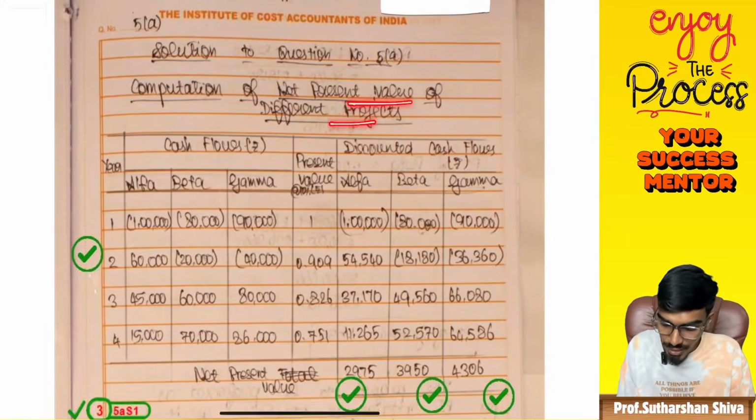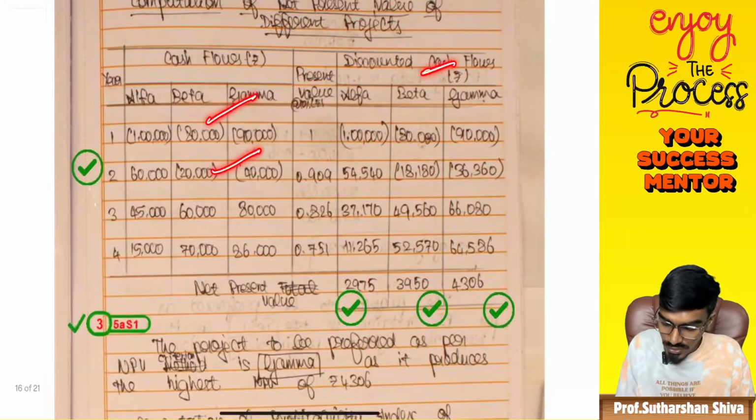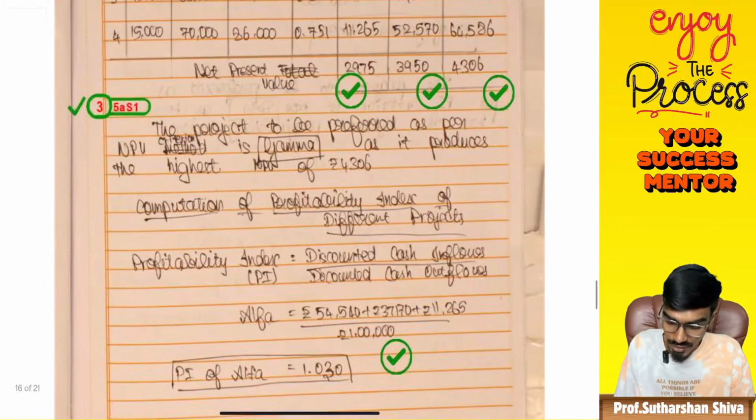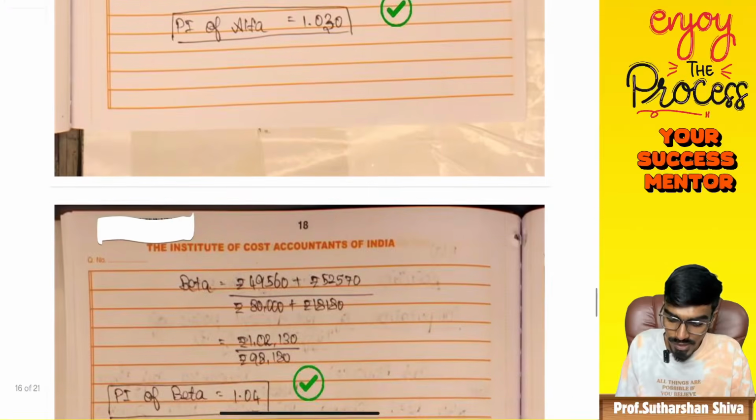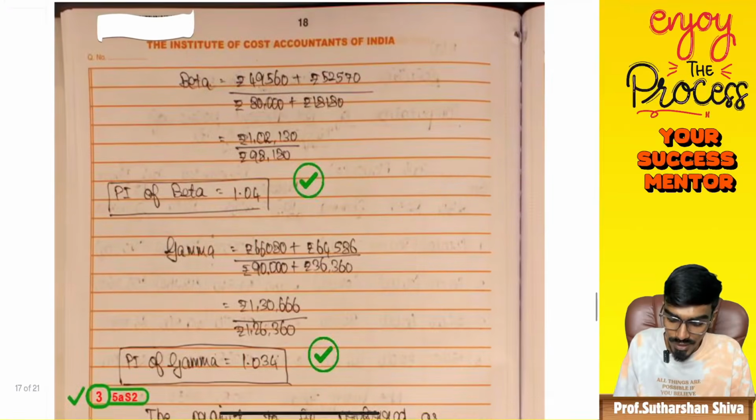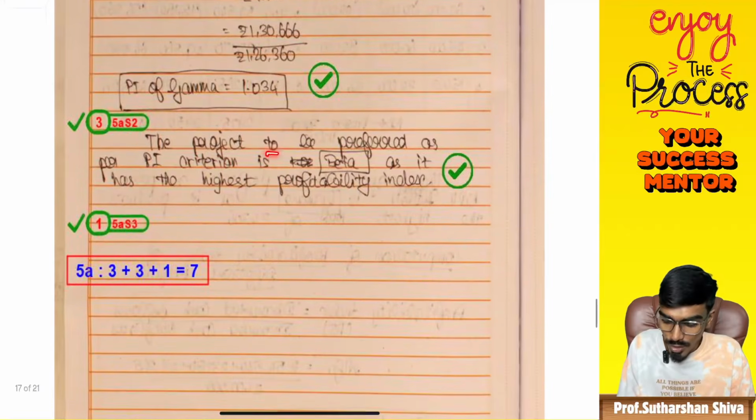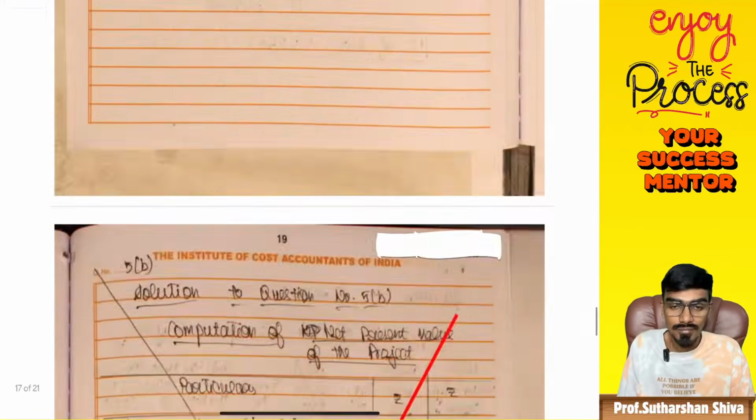Computation of net present value of different projects, different cash flows, discounted cash flows, along with the PVAF, present value of annuity factor, along with that the computation of profitability index, PI of alpha, PI of beta, and PI of gamma. So that project could be selected as per the PI criterion, as per beta, as it is having the highest profitability index. So 7 on 7.